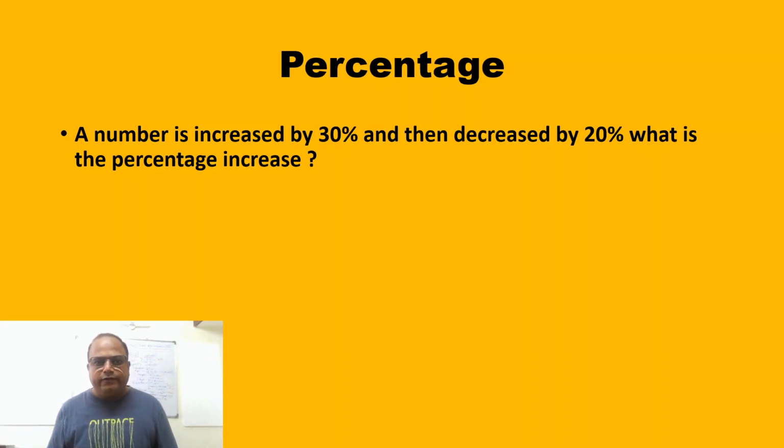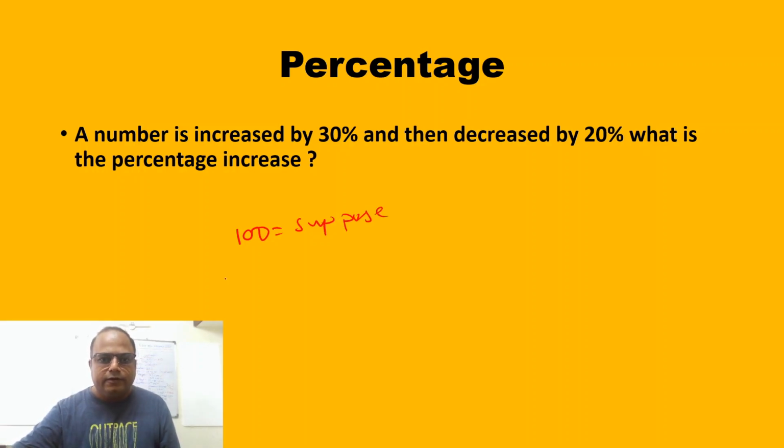So now first we will see the normal method, or not exactly bookish, but a bit longer method. Suppose the number was 100.